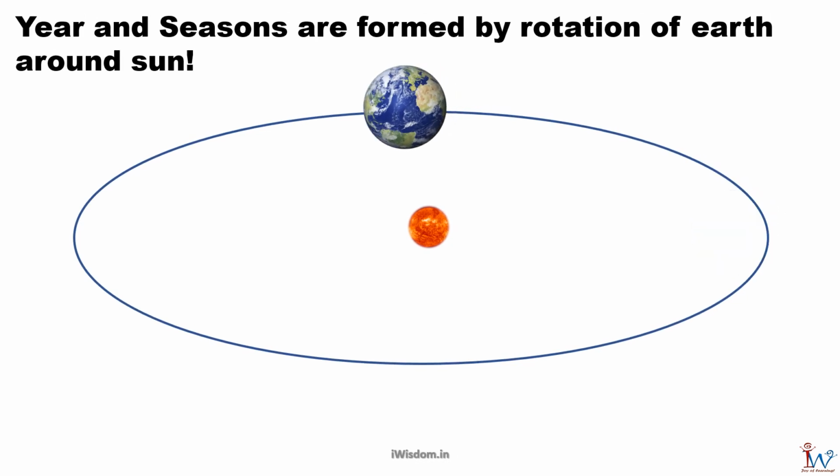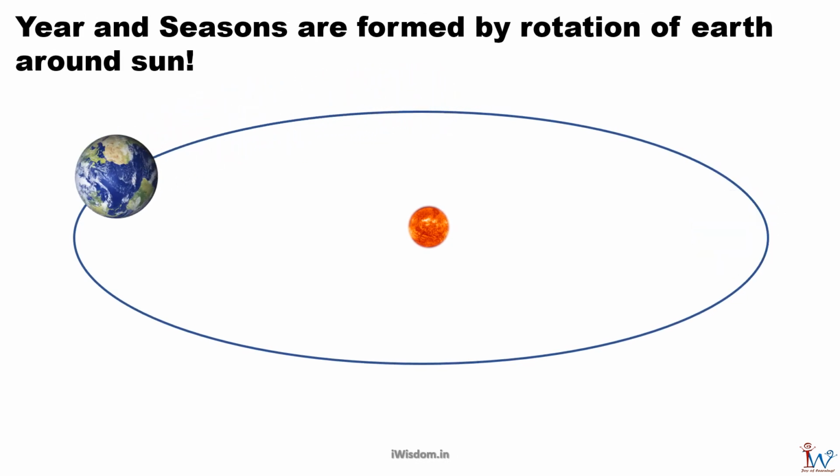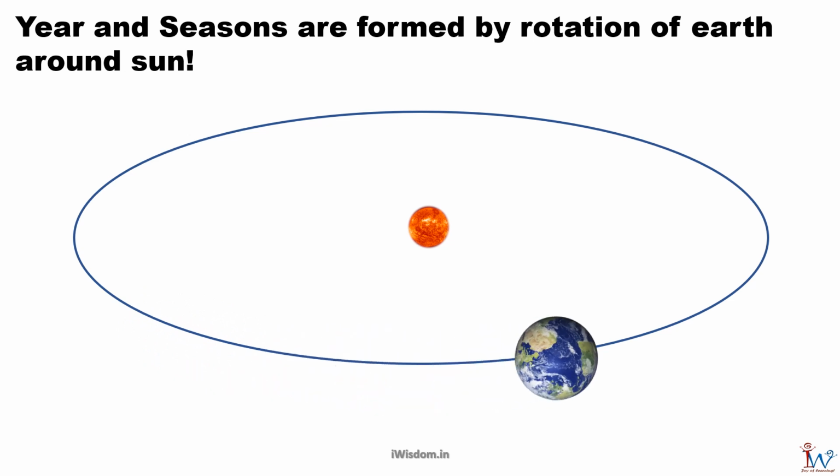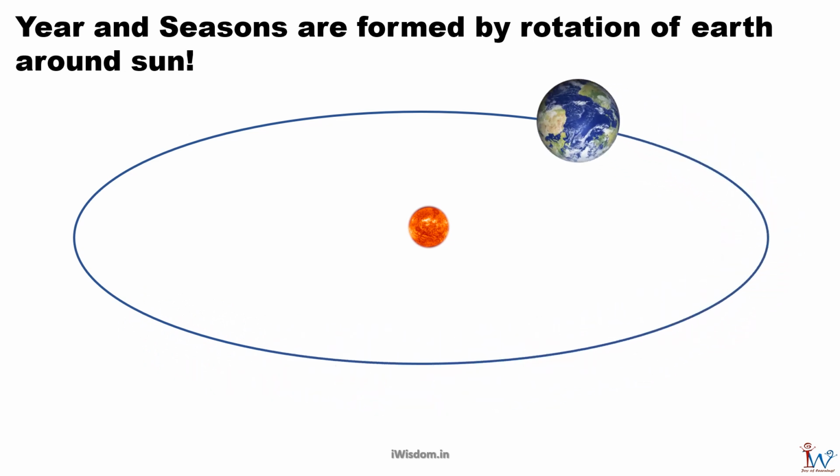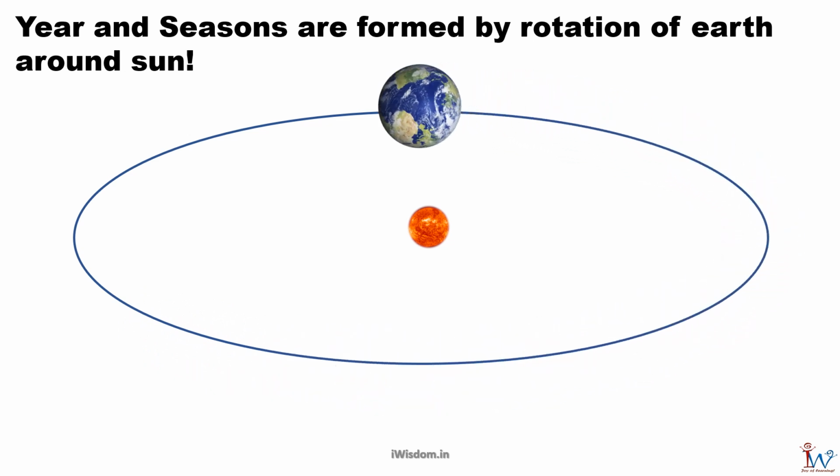If you recollect, we had learned that Earth takes 365 days to go around the Sun. This time taken by Earth to go around the Sun is called 1 year. As it goes around the Sun, Earth is slightly tilted on its axis. This causes seasons.